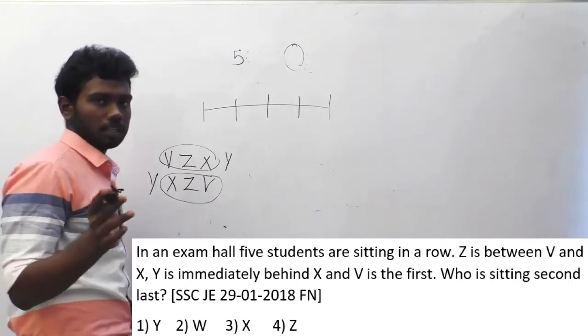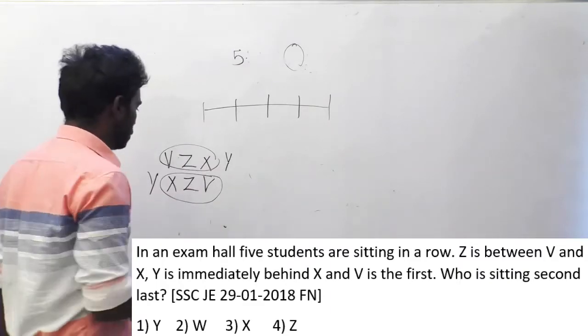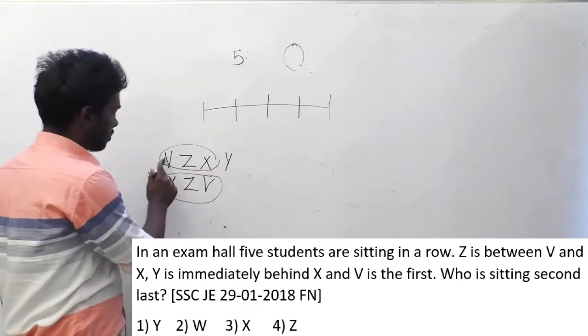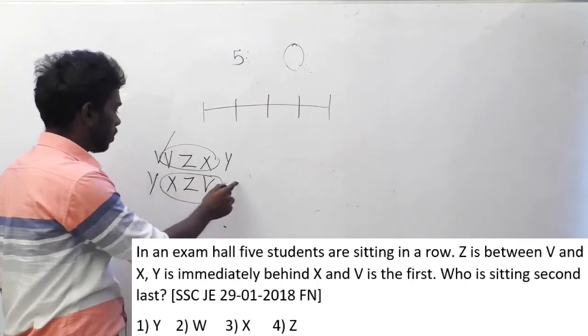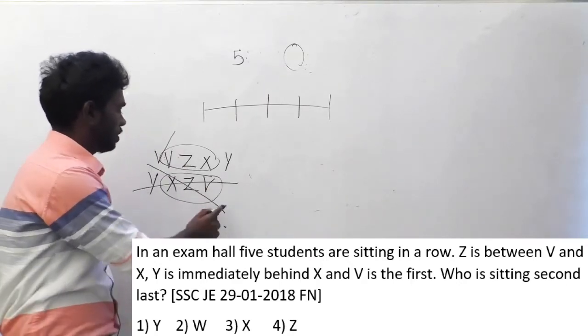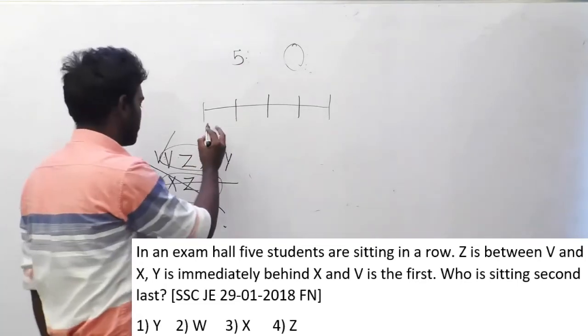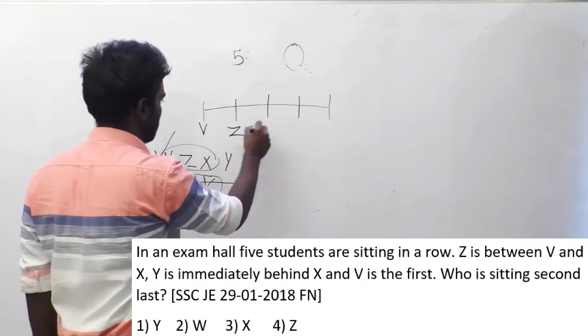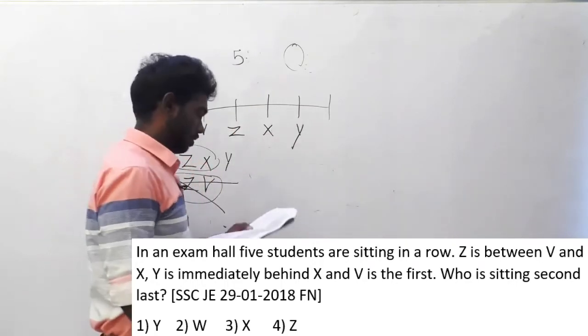They have mentioned that in this row V will be sitting first. Look at both options: V is sitting first only in one of them, so the other option is not possible. So you can replace the order here: V, Z, X, Y. These are the mentioned conditions, and that's it.